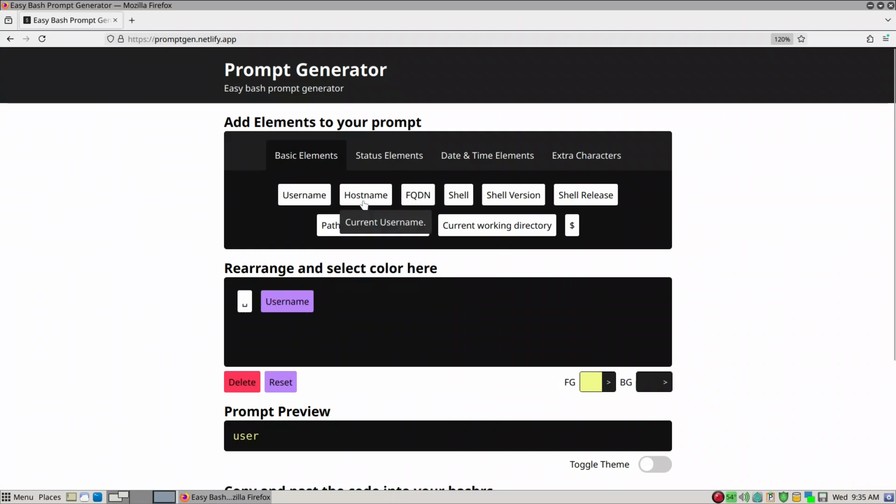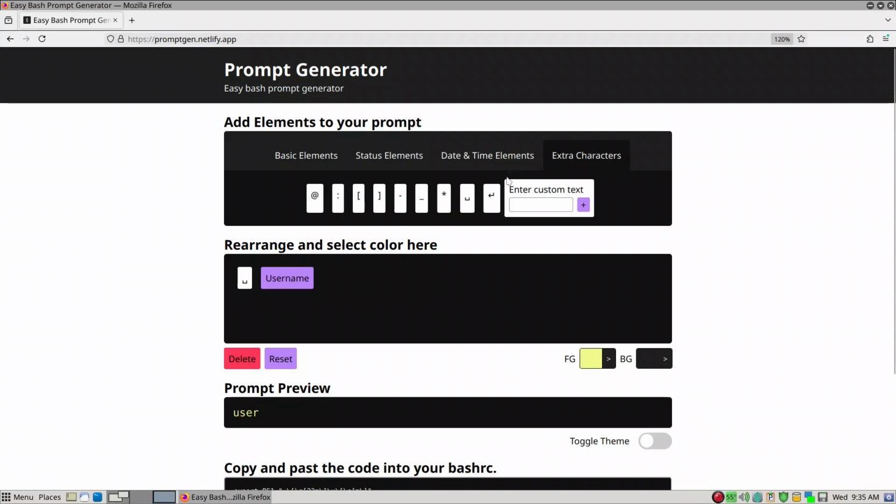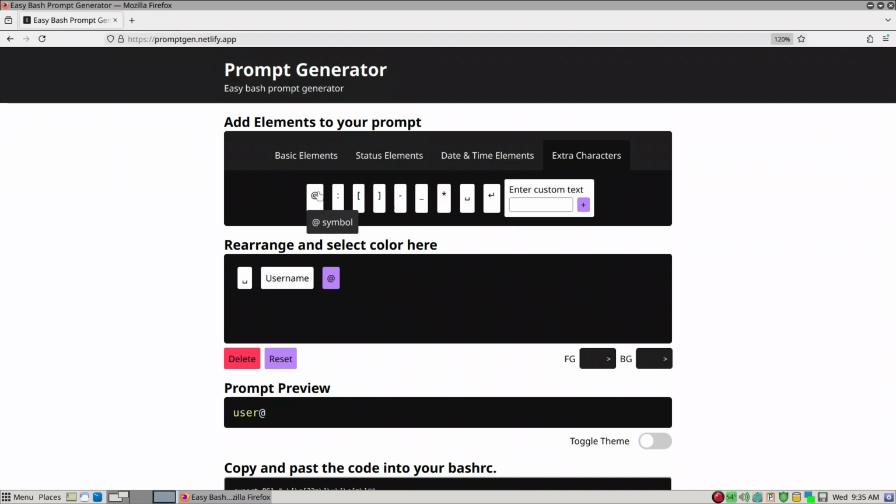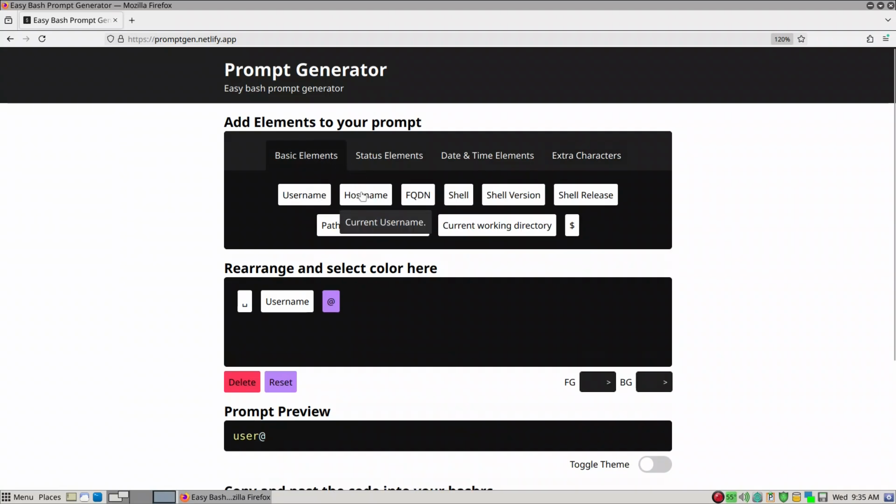And then after that, the host name is fine without a space, but I would prefer an extra character here, and then the @ symbol is fine, and then go back to the elements and host name.